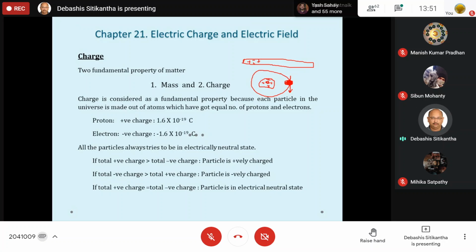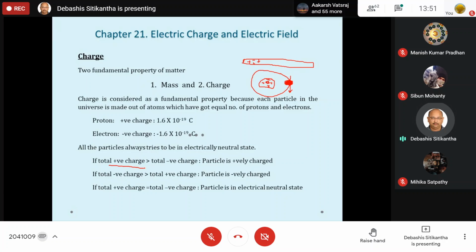By rubbing with a piece of silk, you can pull out these electrons from the outermost shell. They are not only light, but also easily available on the outside of the atom. For these two reasons, it is very easy to take out the electrons. So when the electrons are taken out, then what happens?